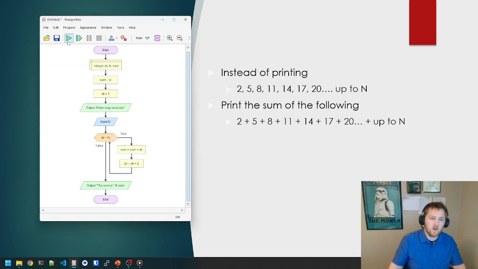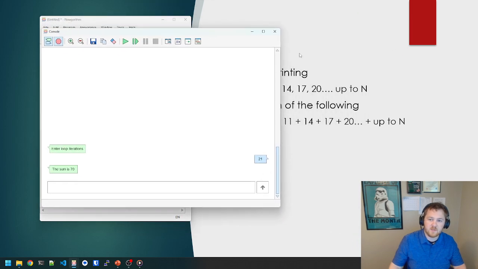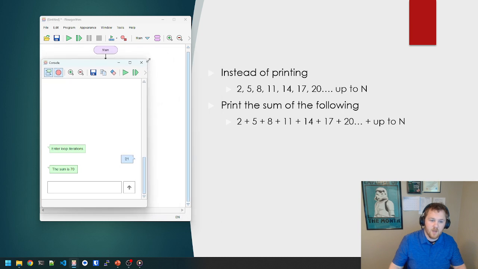All right, now I'm just going to run this and we'll go up to 20 just like we have right here, or I'll do 21. So run that, and the sum is 70. So essentially what that is doing here, well, honestly, right now, it's kind of complicated. We actually don't know exactly what it's doing.